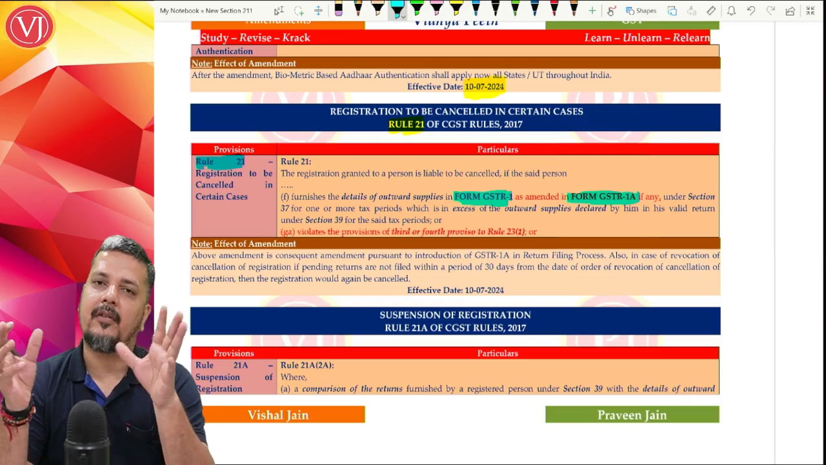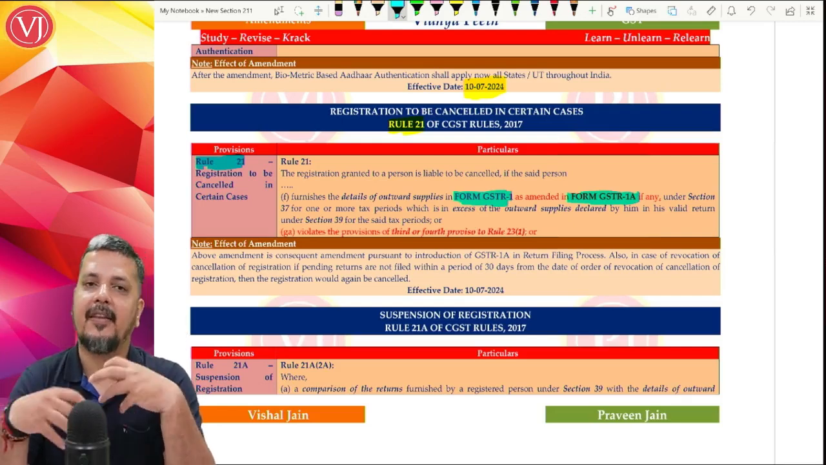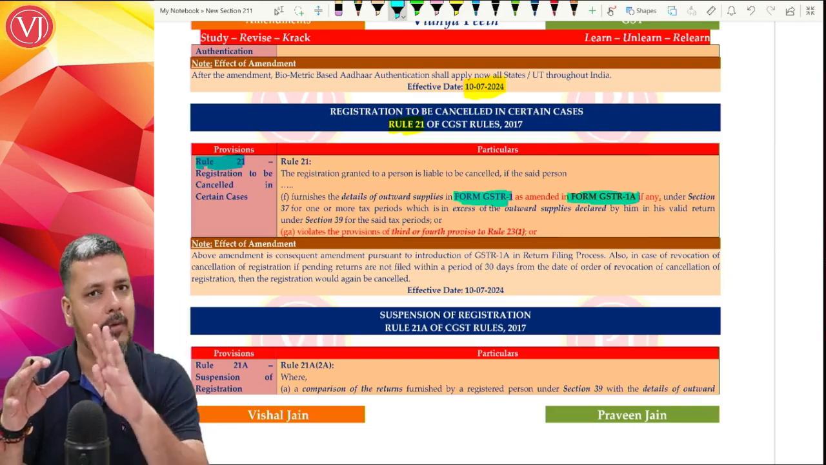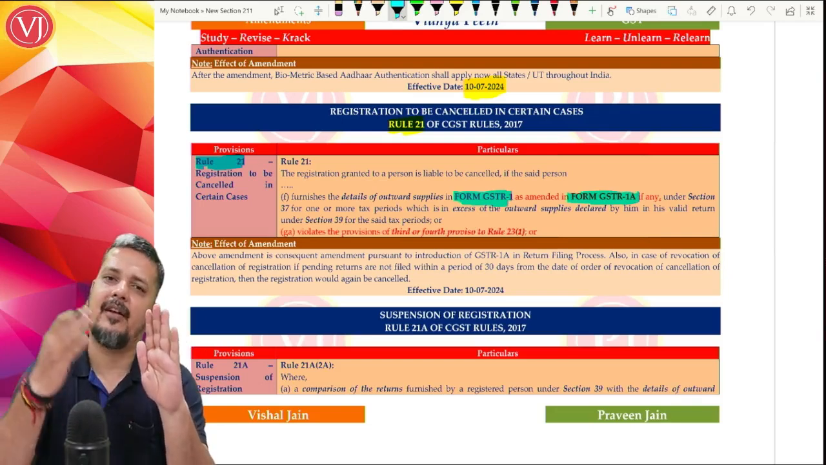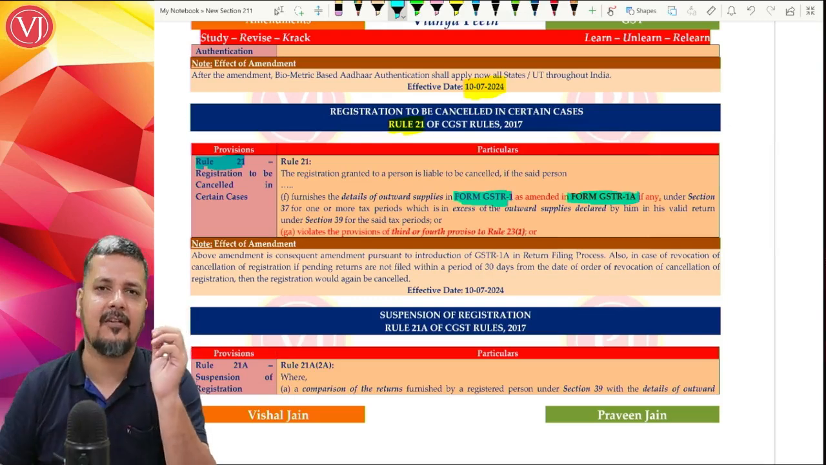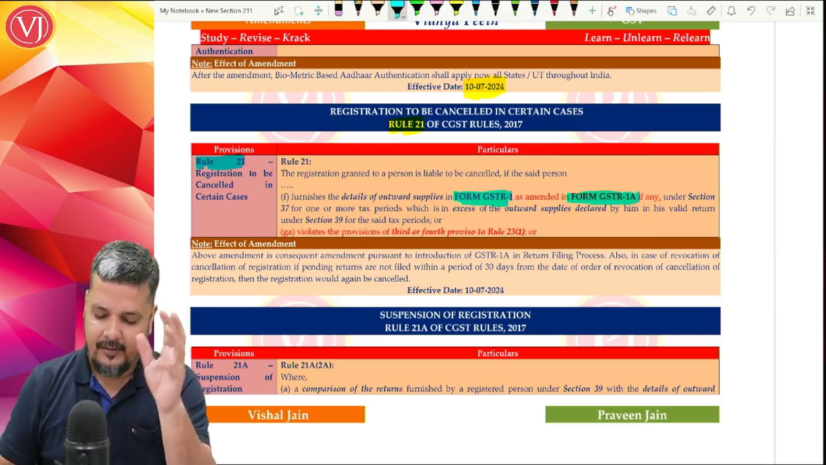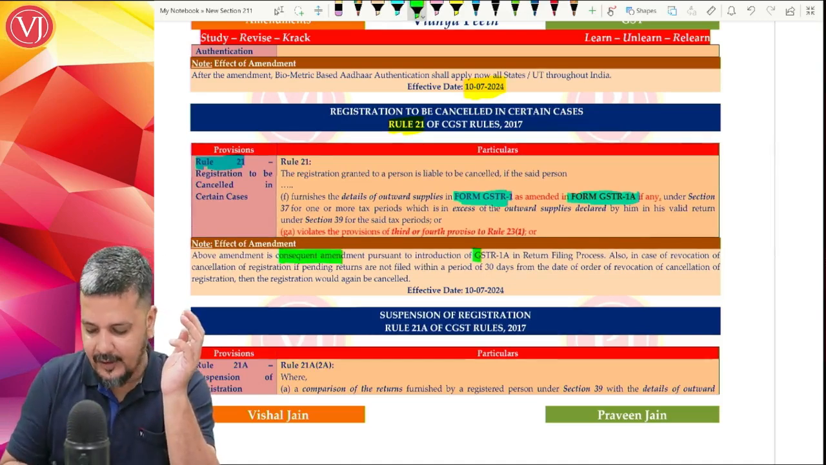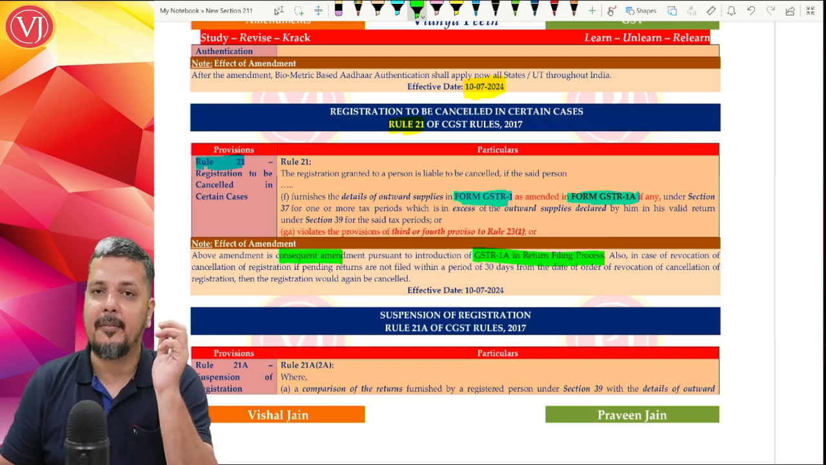This is because of the return filing chapter amendment where they have introduced a concept called GSTR 1A. So wherever GSTR 1 is there, throughout GST, whether it is the Act or the rules, they have added GSTR 1A. That is not so important because we will understand it in the return filing chapter. This is only a consequential amendment because of the change in the return filing chapter. But the next amendment is important.